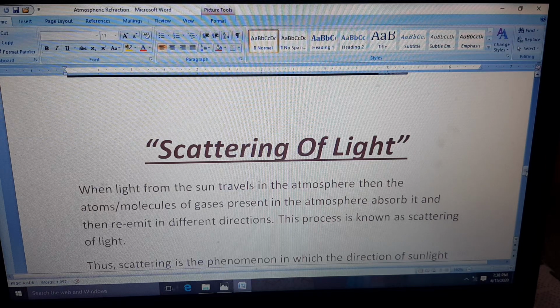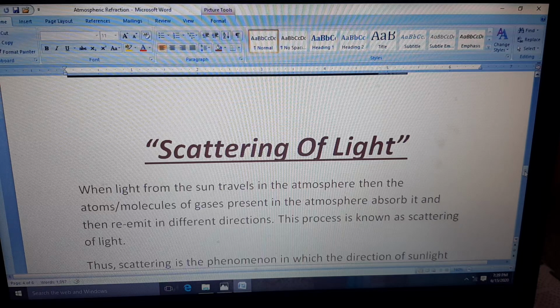So when this light travels through the atoms and molecules of these gases present in the atmosphere, they absorb it and then re-emit it again in different directions. We know that they are not of the same size. So they absorb it and then re-emit it. This re-emission of the light in different directions makes it scatter, and this process is known as scattering of light.